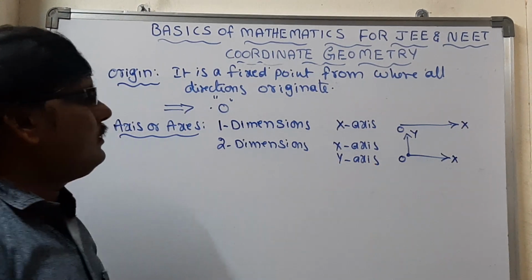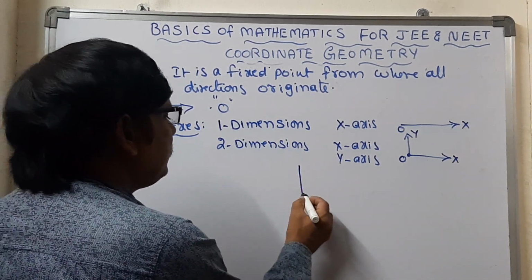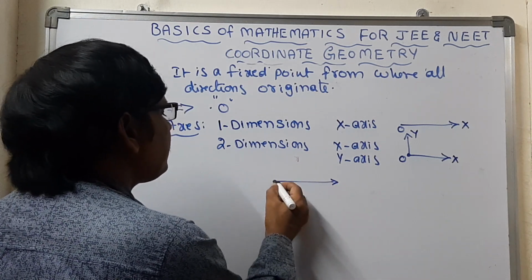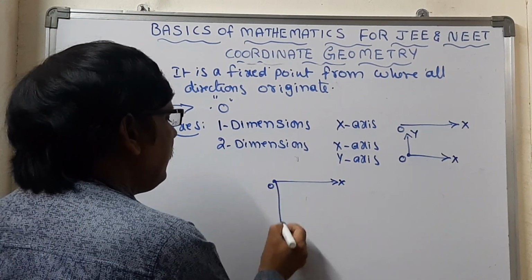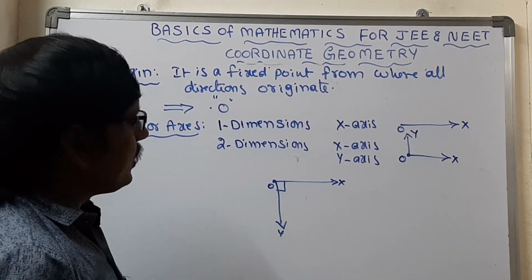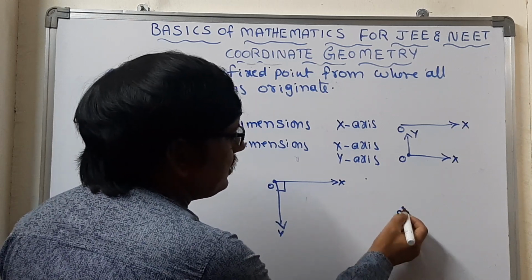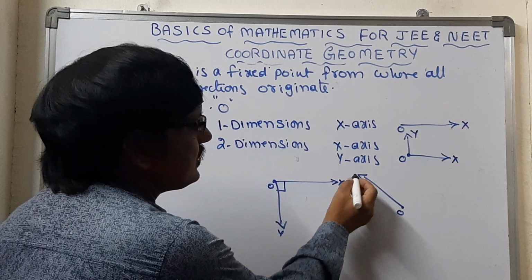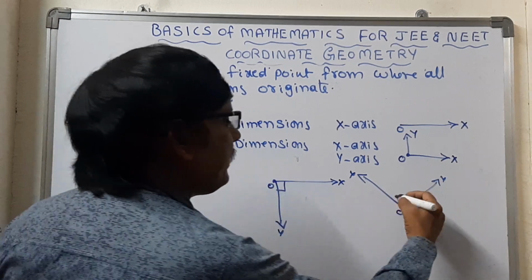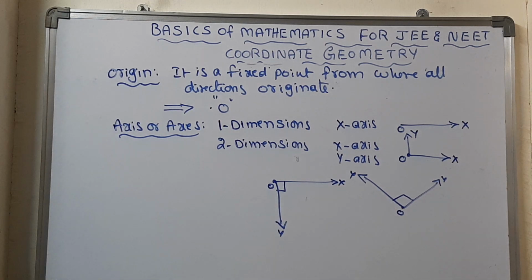These two dimensions we can express not only like this. Let us take O and the x-axis, and we can even express it like this also. Both should be perpendicular. And one more way: we take any one point as the origin, the x-axis travels towards this side, and exactly this should be the y-axis, and this angle must be 90 degrees. In that way also we can express it.